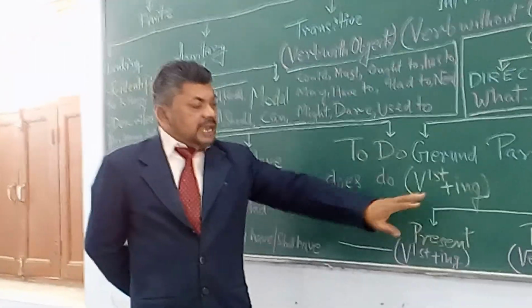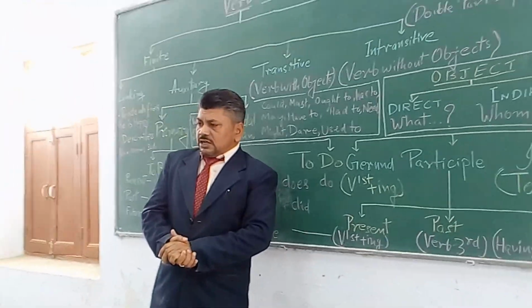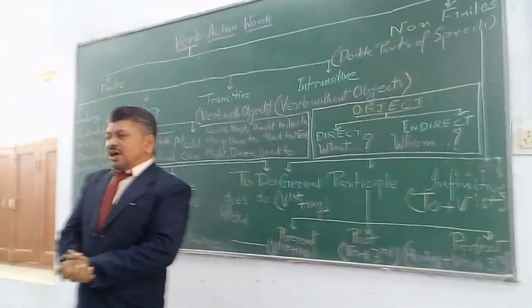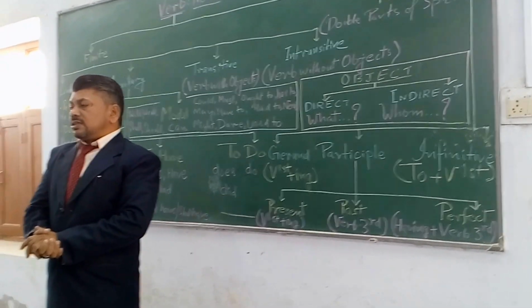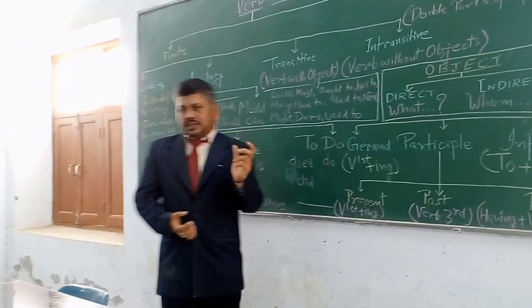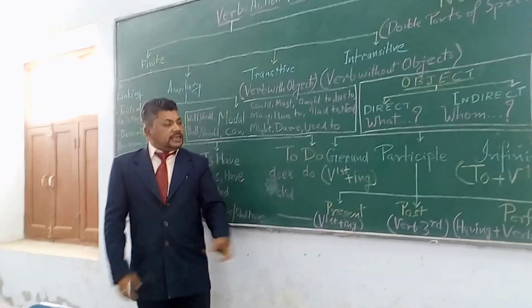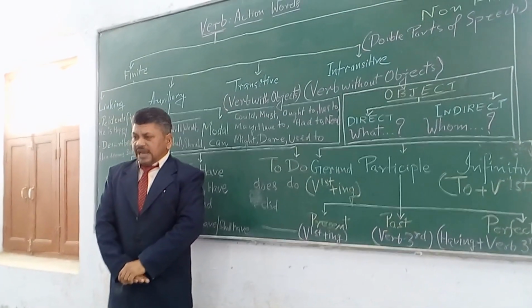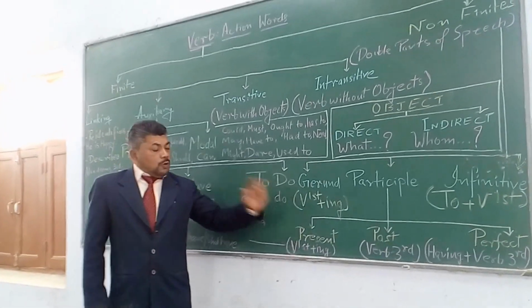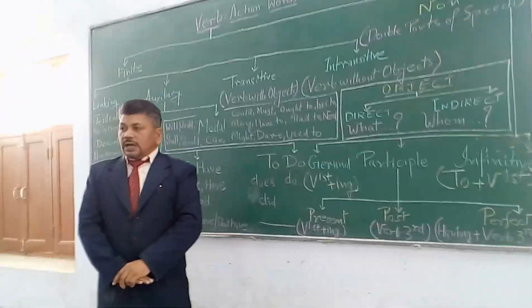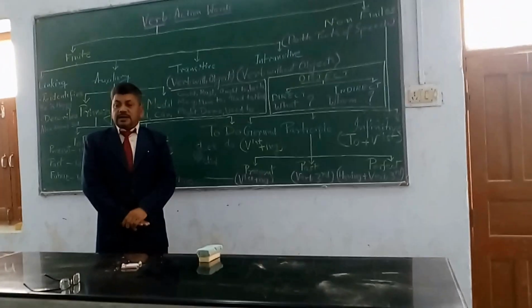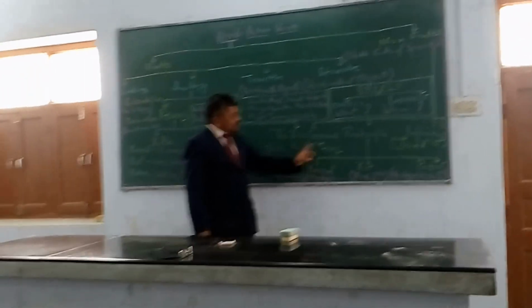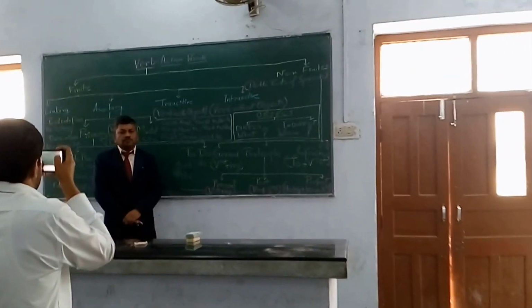So far as gerund is concerned, it may function as subject in a sentence, like swimming is a good exercise. Swimming is the subject in the sentence and it is a gerund, functioning here as a noun. And again in another sentence, I like swimming. Here swimming comes as the object of the verb like.